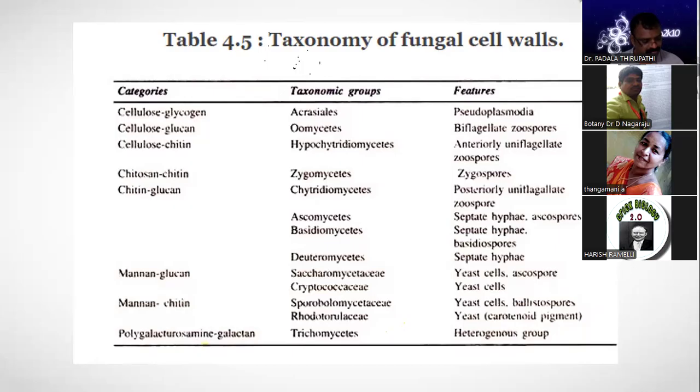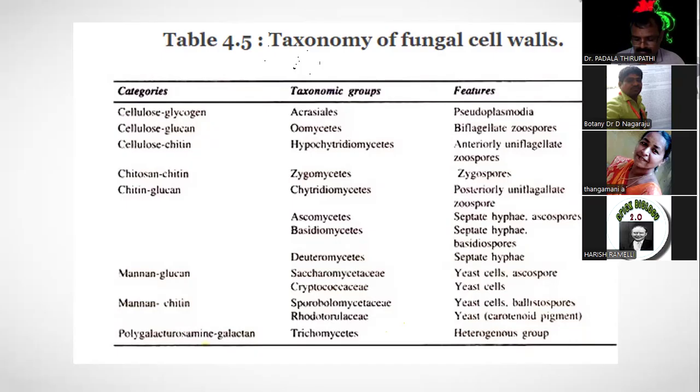Phycology, the study of algae, is called phycology, algology. Phycology, don't give a space between the phy and the college. Phycology, mycology. That's why Mastigomycetes fungi are also called Phycomycetes fungi.